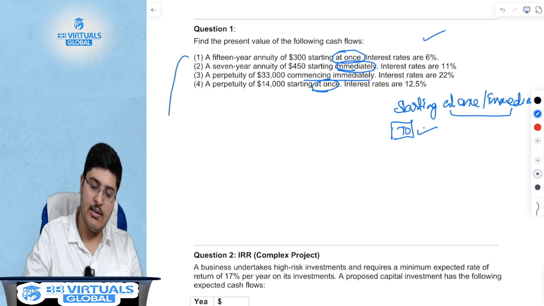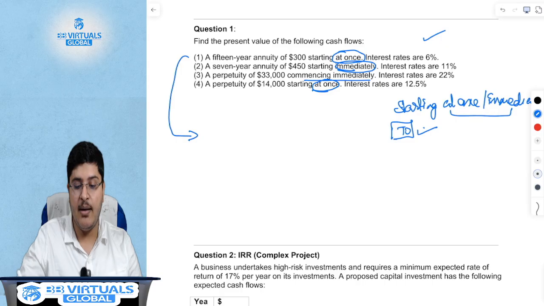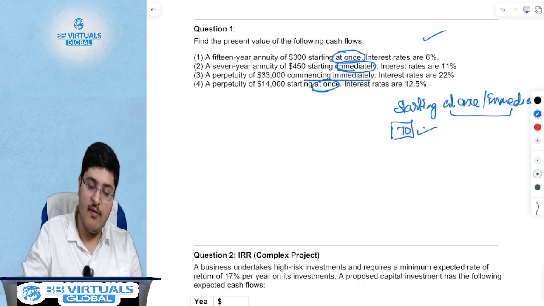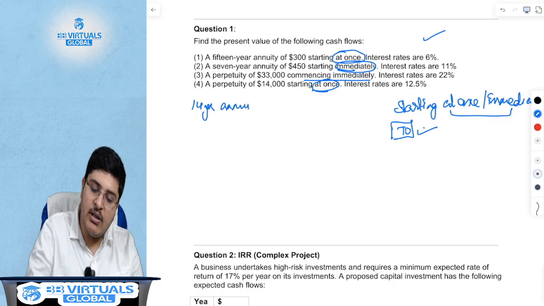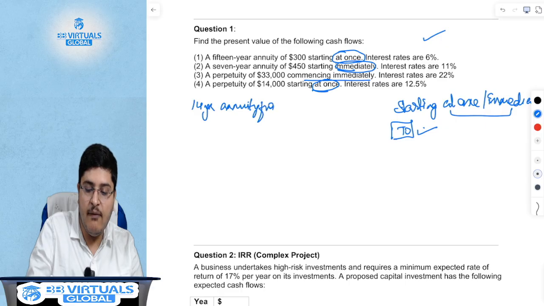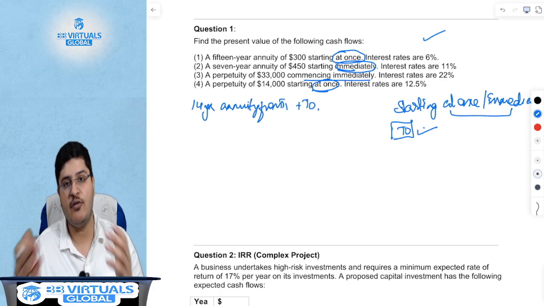So in question 1, a 15-year annuity of 300 is starting today. If it is starting today, then it is nothing but a 14-year annuity from T1 plus the T0 cash flow, because the value of 1 rupee today is of course 1 rupee.